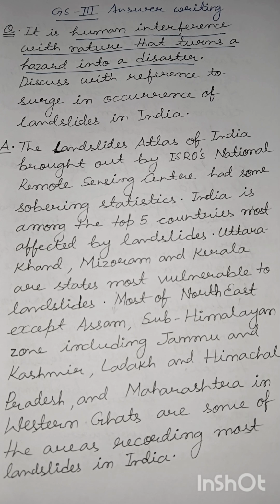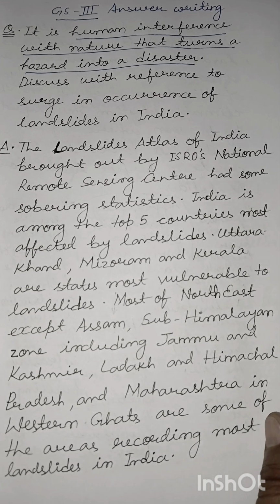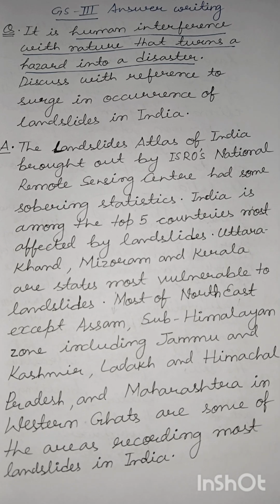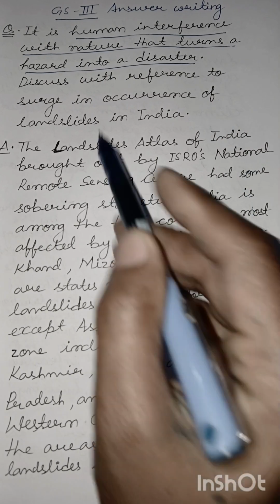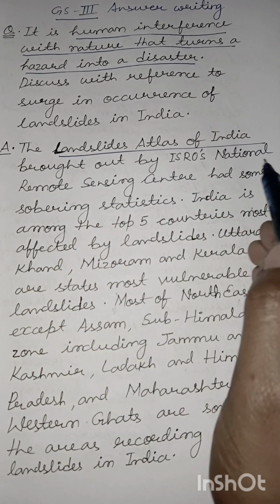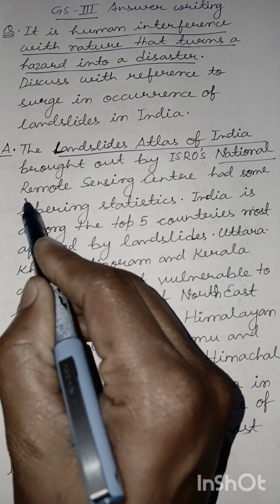So this was the nub of the argument, how it is the human hand which turns a hazard into a disaster. And you have to discuss this point with reference to the repeating occurrences of landslides in India. We are introducing our answer with a piece of current affairs, a tool that has been built by ISRO, which is called the Landslide Atlas of India, brought out by ISRO's National Remote Sensing Center.